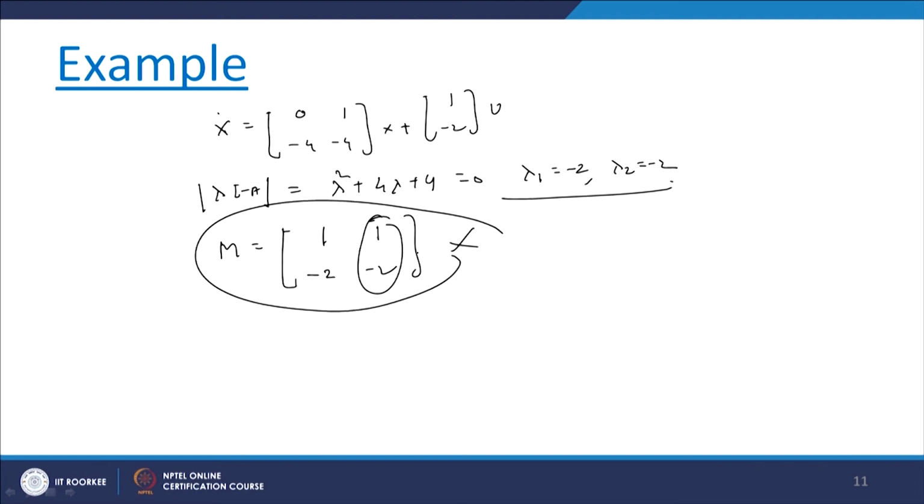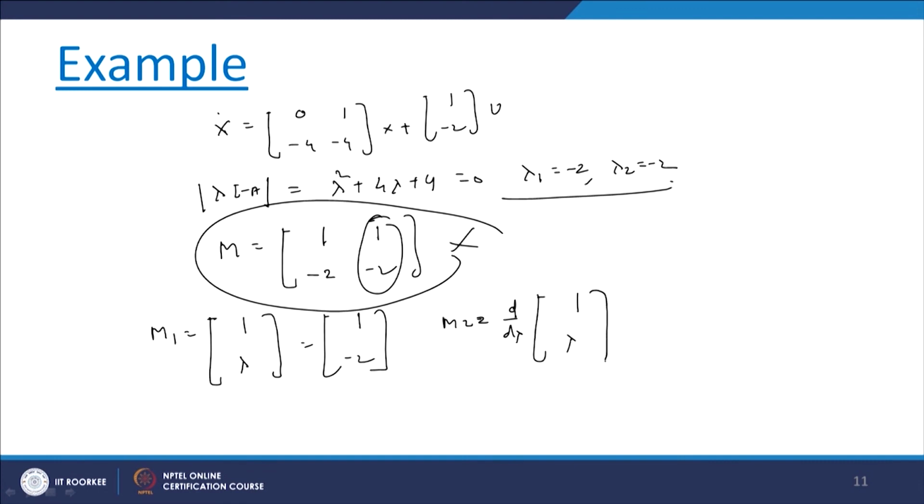So, the first eigenvector we can write down as 1, lambda equal to 1, minus 2, and corresponding to this m2 we have to take the differentiation of 1 by lambda, that is at lambda equals minus 2.